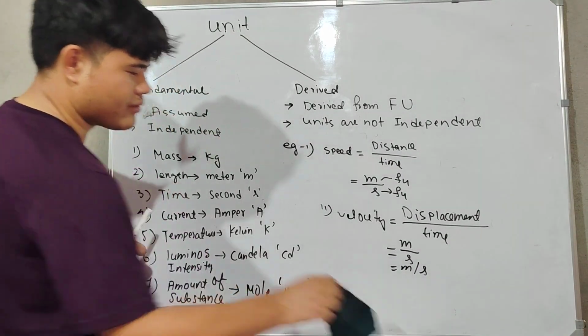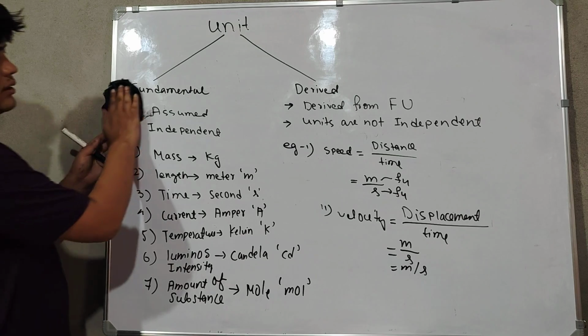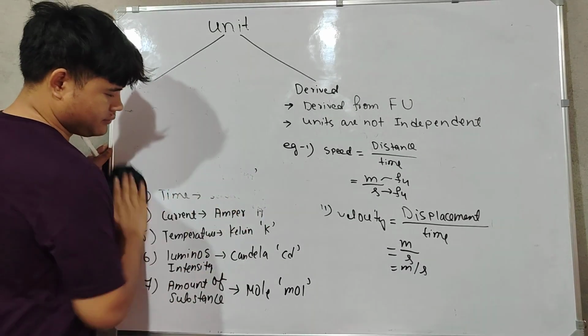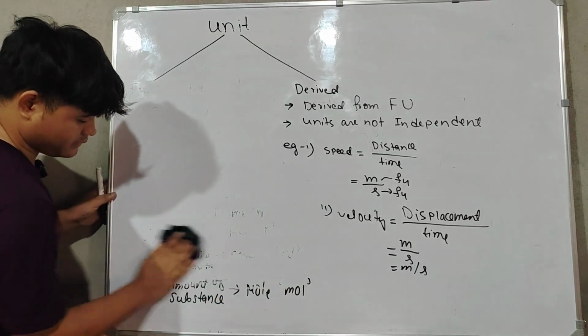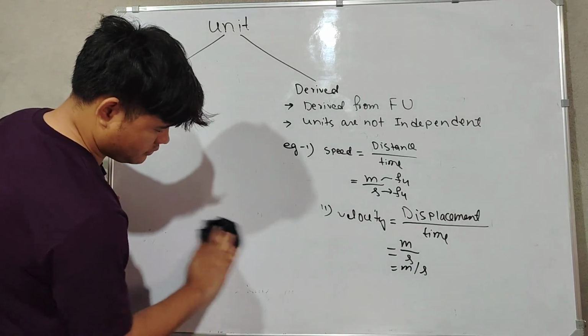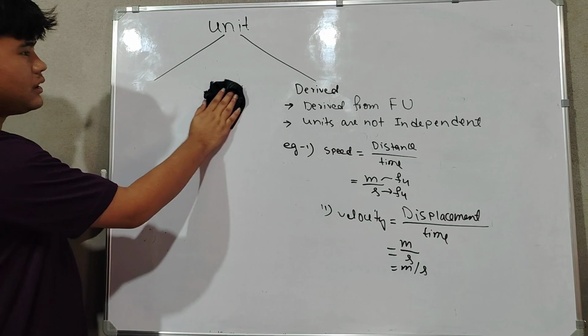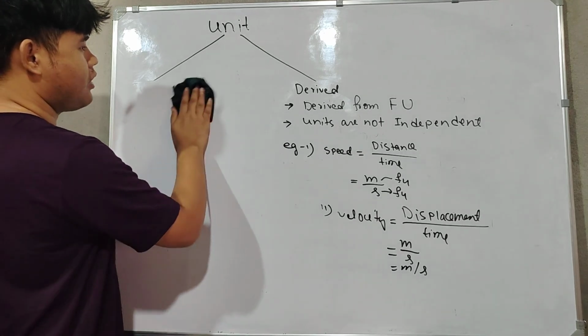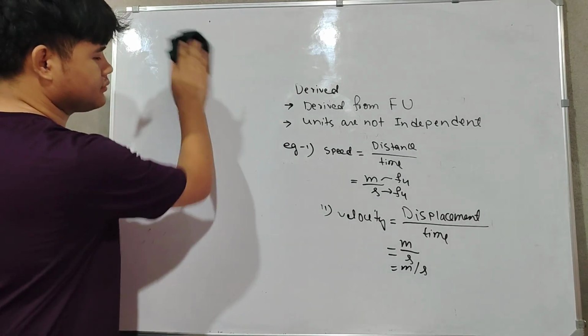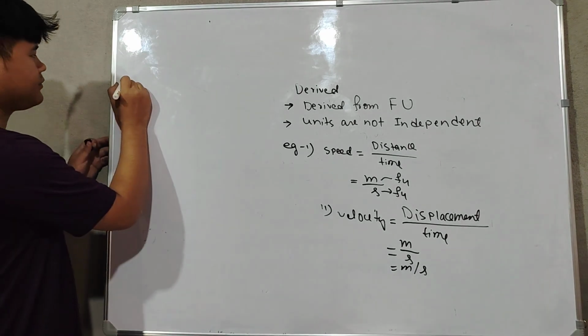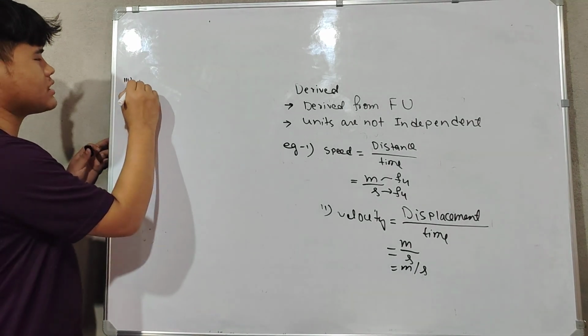Let's derive the unit of another physical quantity. Number 3, derive for acceleration.